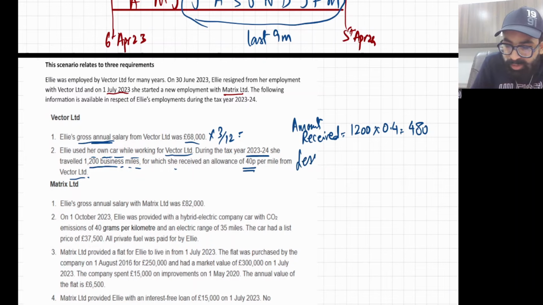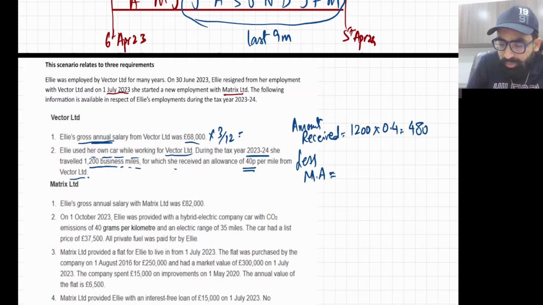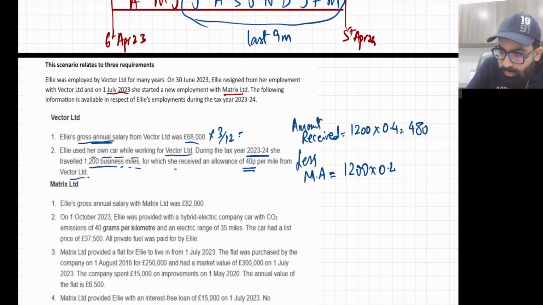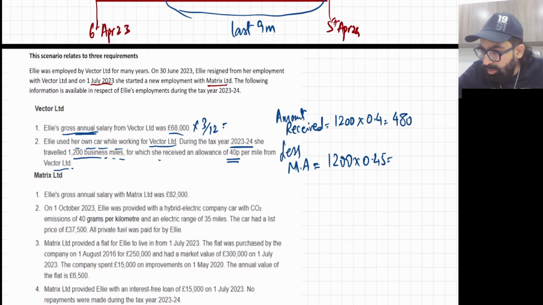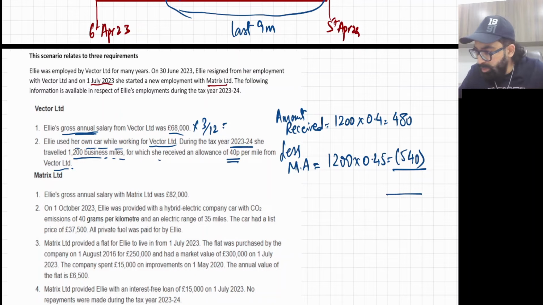Mileage allowance for the first 10,000 miles is 45 pence per mile. 1200 comes under 10,000, so 1200 into 0.45 is 540.